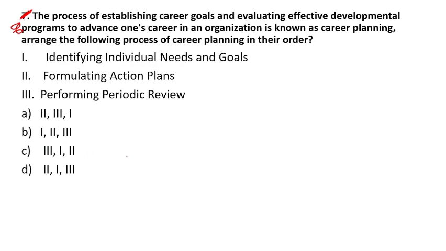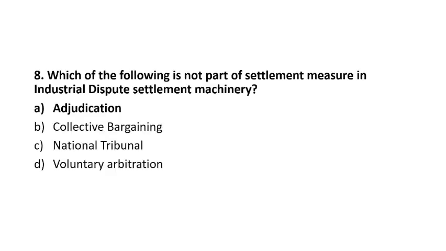In the second option, 1 is mentioned in the beginning; the rest will not be the right answer. Option 2, 1, 2 and 3. First, the individual's needs and goals will be identified, then proper action plans will be formulated for them, and a periodic review will be taken from time to time. 1, 2, 3 is the right answer. Option B is the right answer.